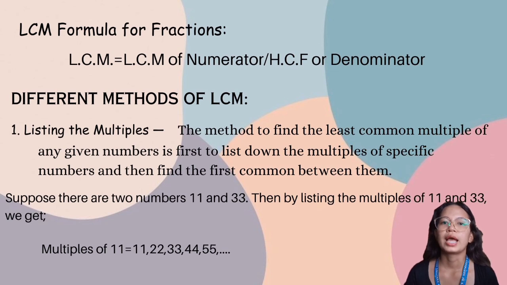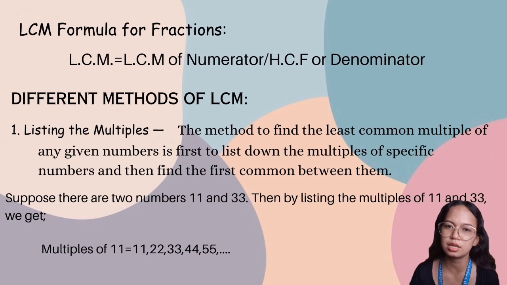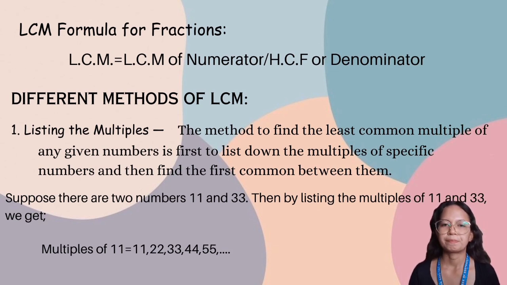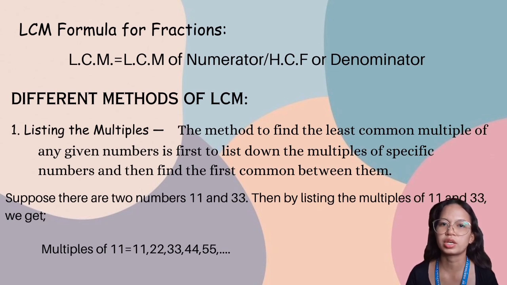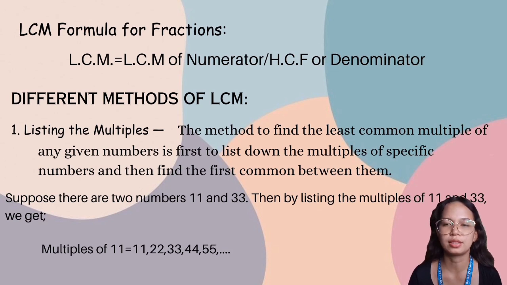Also, for LCM, there are different methods. These are important methods by which we can find the LCM of two or more numbers. First is listing. To find the least common multiple of given numbers, first list down the multiples of the specific numbers and then find the first common multiple between them.